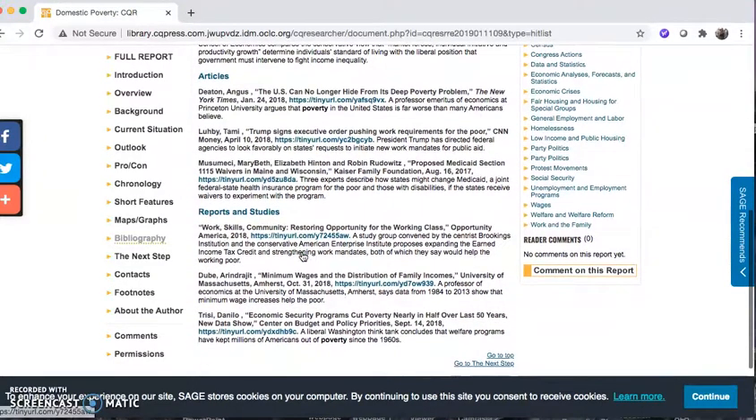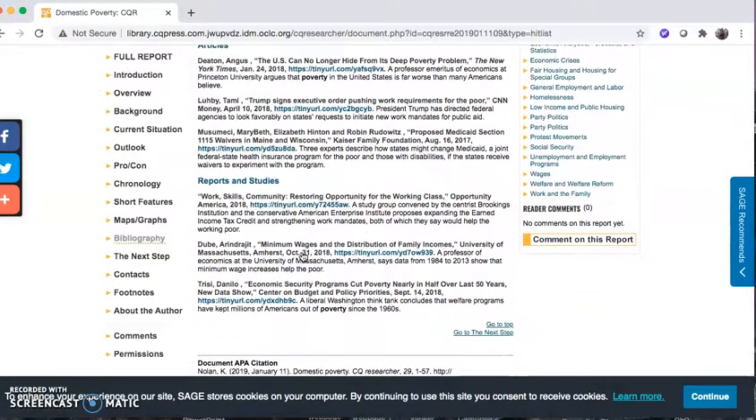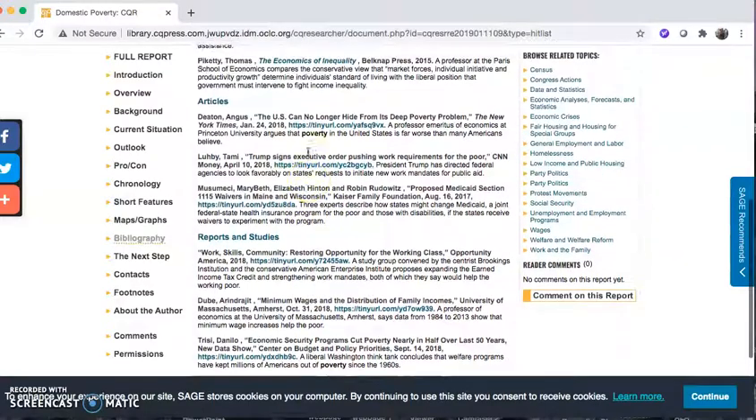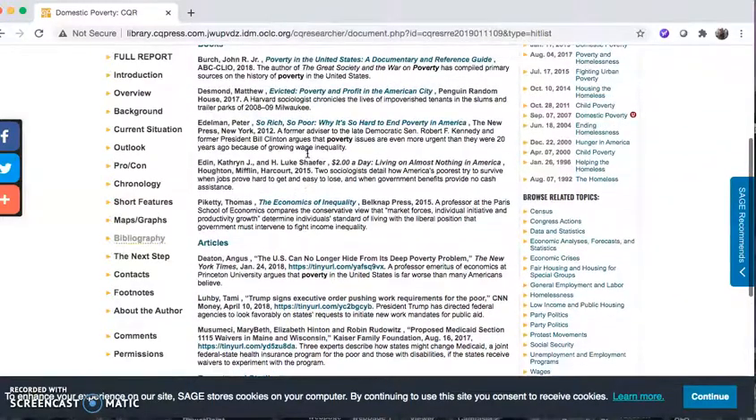So CQ Researcher is just a wonderful resource for opening up your research. I would recommend it even when you're in the very early stages of research and you're looking for a topic, or you're looking to see what kind of keywords or topics to explore further for your topic. So I highly recommend you check out CQ Researcher.